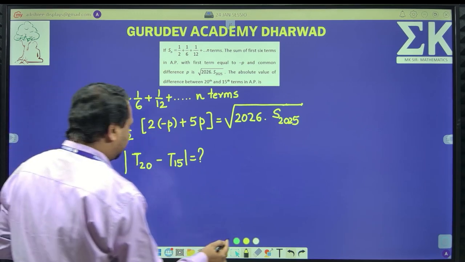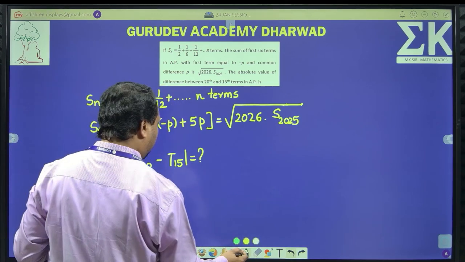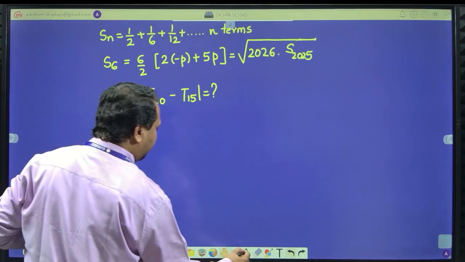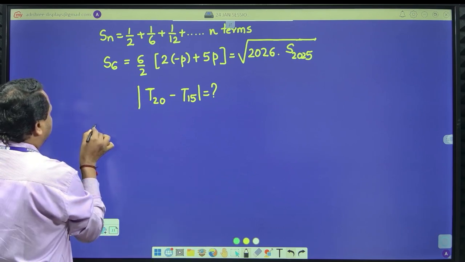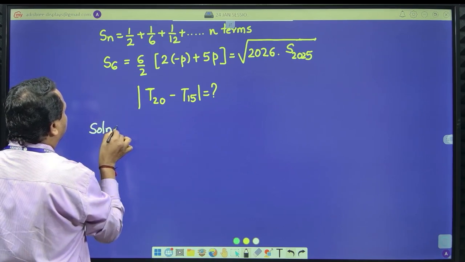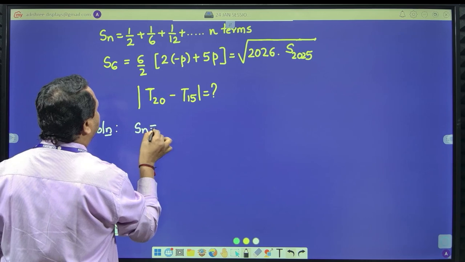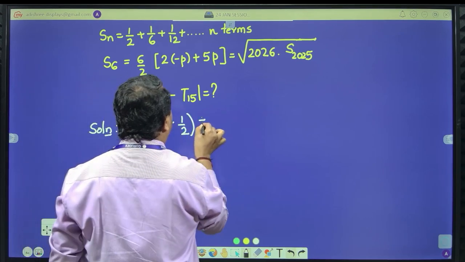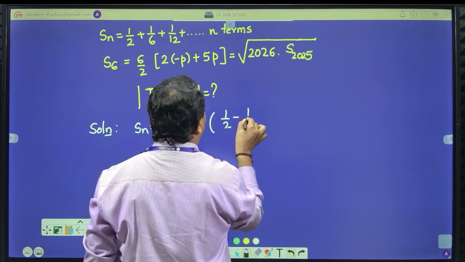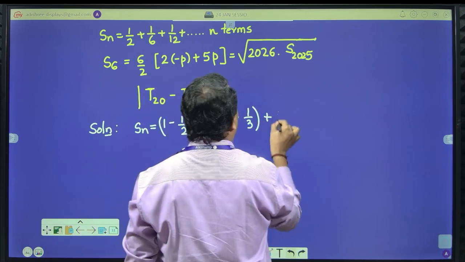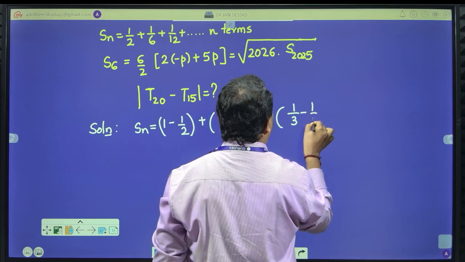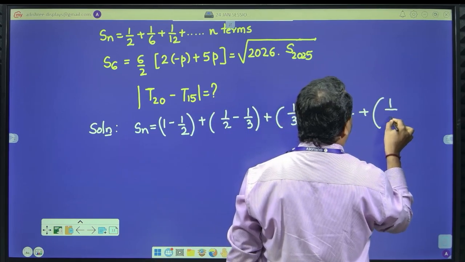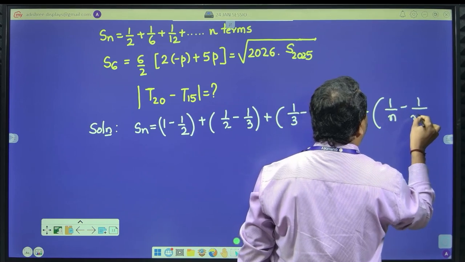So let me understand the solution first. Please take a note. First you have to understand the Sn. If you observe carefully, I can write 1 by 2 as 1 minus 1 by 2, 1 by 6 as 1 by 2 minus 1 by 3, 1 by 12 as 1 by 3 minus 1 by 4, and so on, the last term as 1 divided by n minus 1 divided by n plus 1.